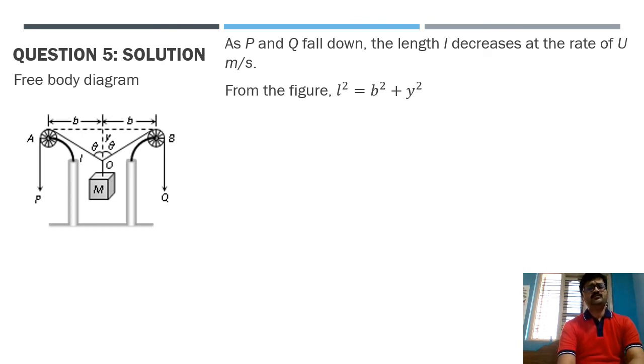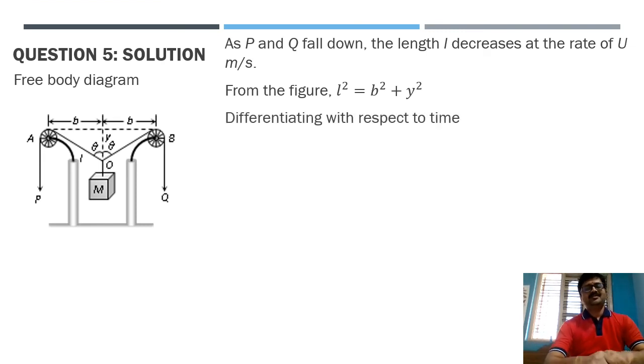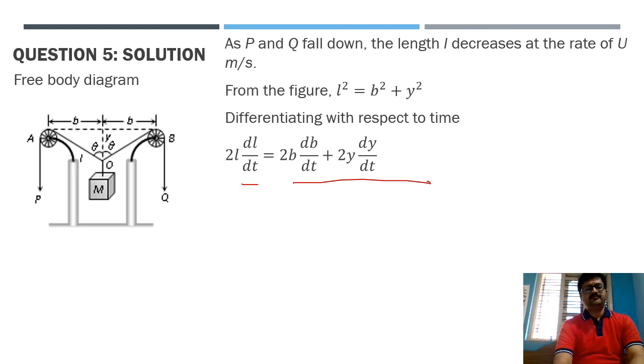So from this figure, considering any one of the right angle triangles, we can write L square is equal to B square plus Y square. I hope this is very clear from Pythagoras theorem, right? Then eventually we'll depend on differentiation. So differentiating with respect to time, we get this particular differential equation that we have obtained here. As you can notice, this is the differential that we are obtaining. So accordingly I can very easily move on to the next step.